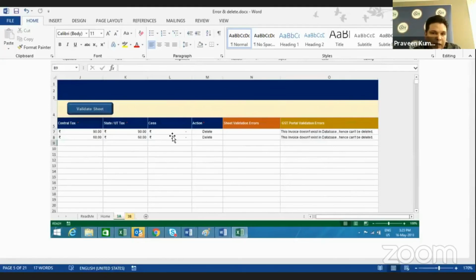Again, those 3 invoices can be shown in the next period. There will be no check on that one. If you have missed any invoices for the previous period, you can show that in the next period. So let me correct. If I have generated RFD10 for 97 invoices, then I can go for the 3 invoices in the next quarter, GSTR 11 and RFD10.